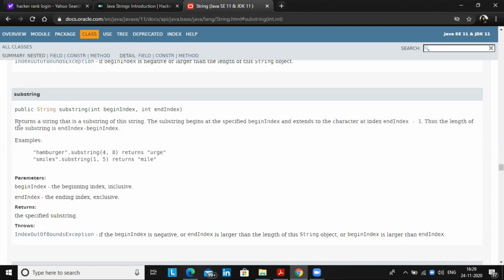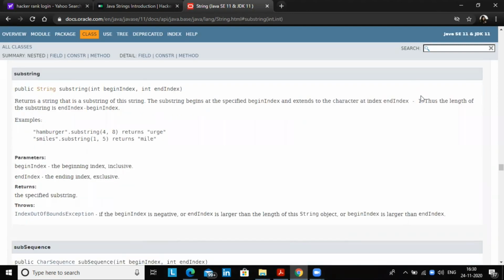So what exactly is it doing? It returns a string that is a substring of the string. The substring begins at a specified begin index and extends to the character at index endIndex minus 1. Thus, the length of the substring is endIndex minus beginIndex. You can easily understand through this example: hamburger dot substring of 4 comma 8 returns urge.